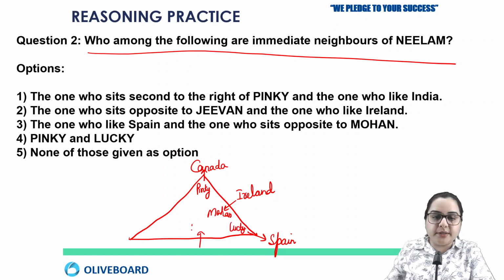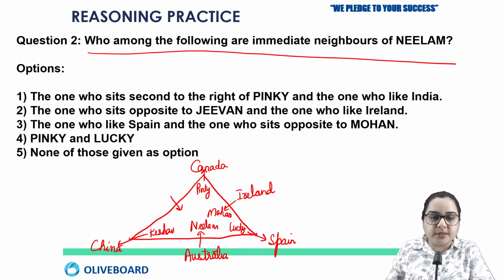Neelam and Australia, China and Keshav. So here we are going to write China and the name will be Keshav. Okay, Jeevan and India. So this is your solution. Here it is India and in the middle we are going to write Jeevan.